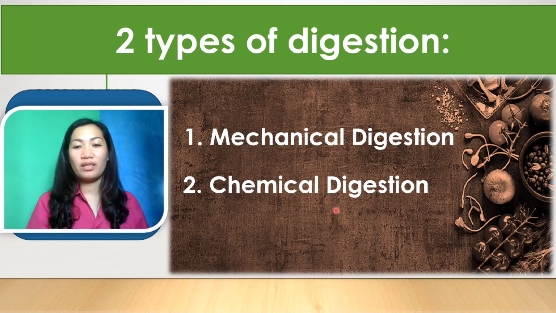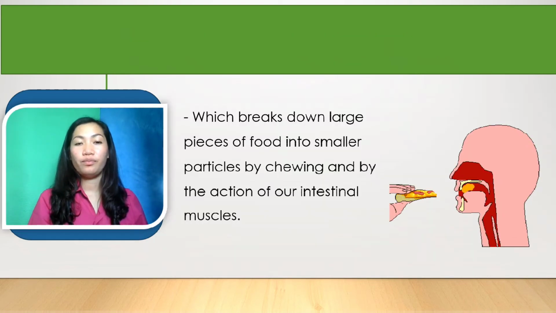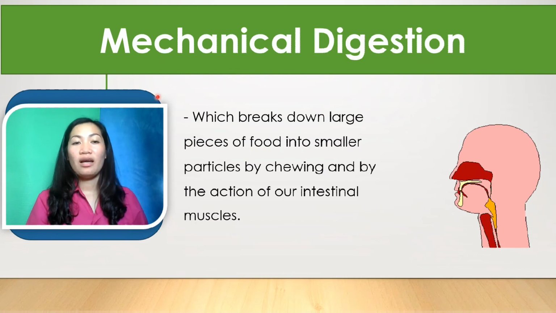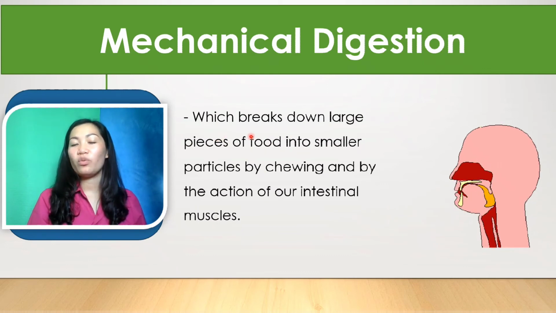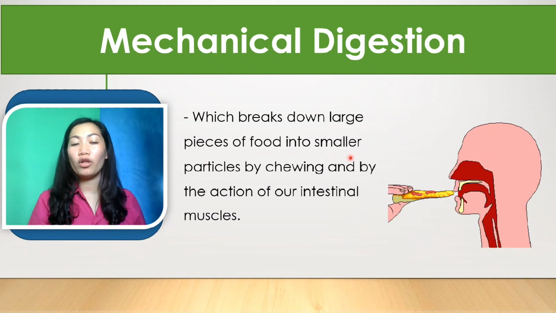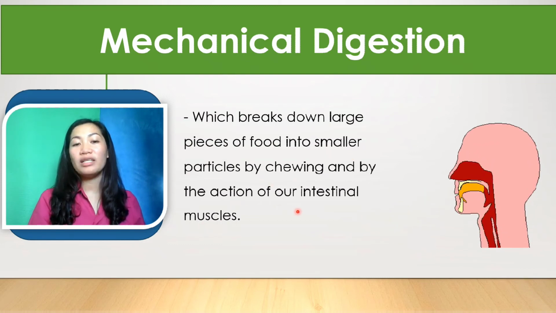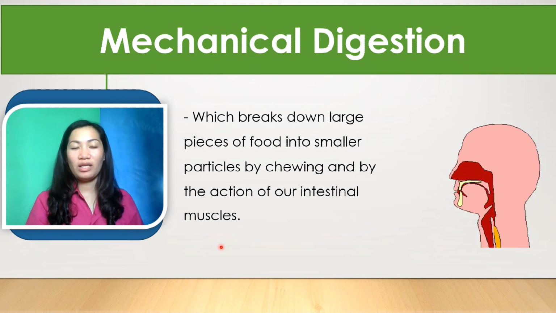What is the difference between these two? First, mechanical digestion. Mechanical digestion breaks down large pieces of food into smaller particles by chewing and by the actions of our intestinal muscles.